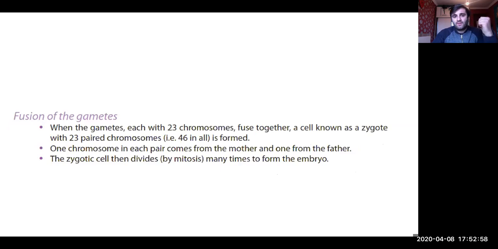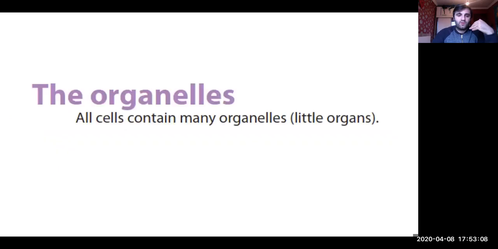And fusion of gametes: when the gametes, each with 23 chromosomes, fuse together, a zygote is formed, you know. One chromosome of each pair comes from the mother and one from the father, we know this.